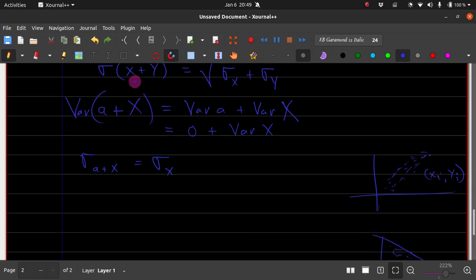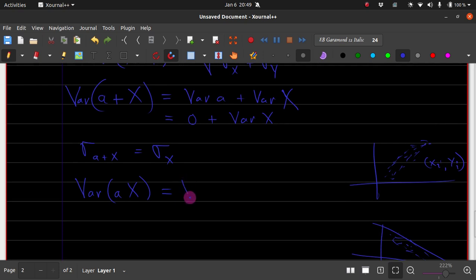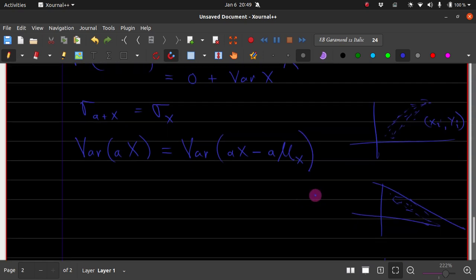This makes sense when you have two random variables which are different, not constant. So let's now consider the variance of a times x. This is nothing but the expectation of a times x minus mu of a times x, which is a times mu x, as we have seen, since the mean of a times x is a times the mean of x, squared.